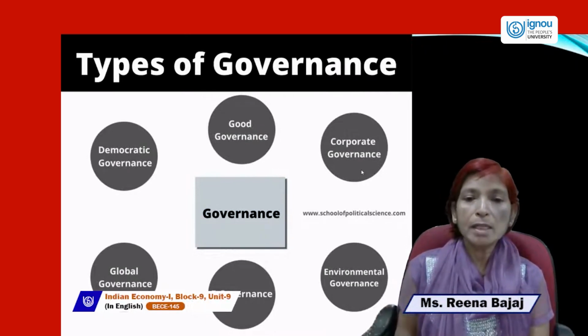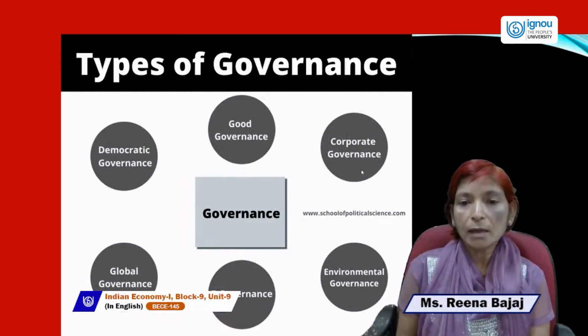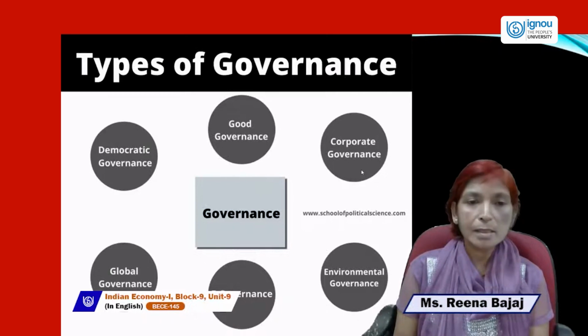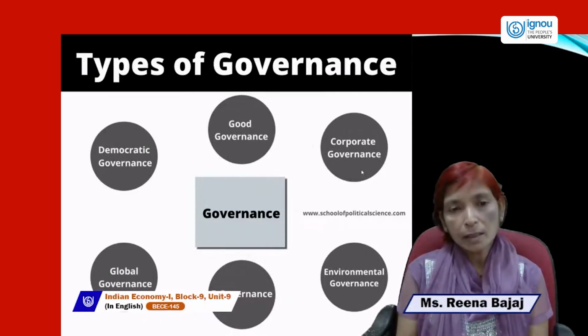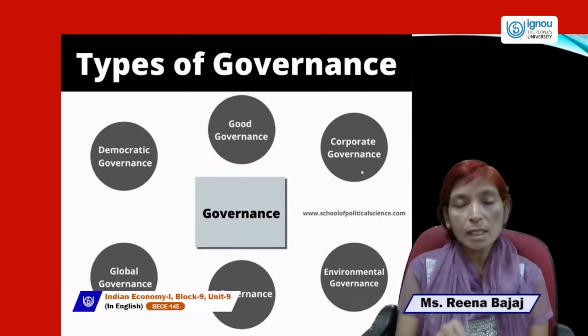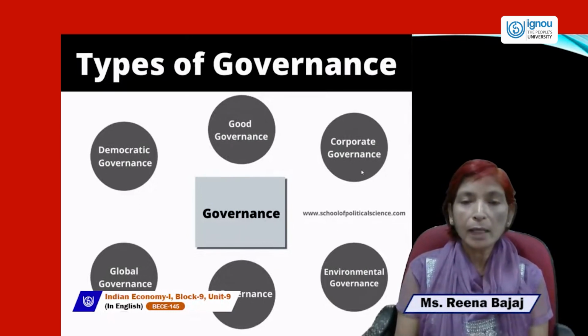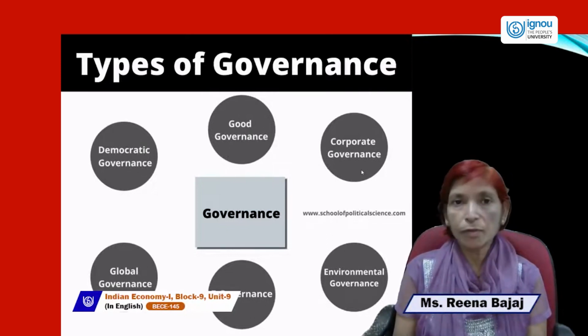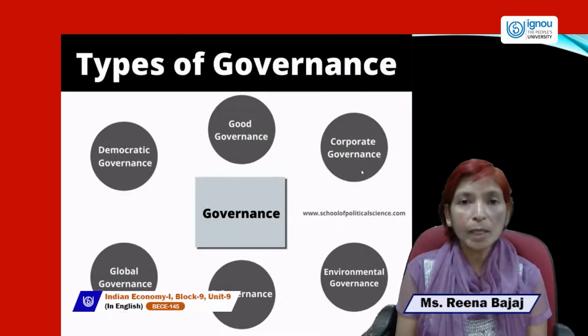Another type of governance is corporate governance. Corporate governance always encourages corporate sectors and promotes corporate industries for the development of the country. Next is global governance. Governance may be global if your decisions are followed by all the countries of the world. It means if your decisions and your authority are accepted by all the nations, that is global governance.